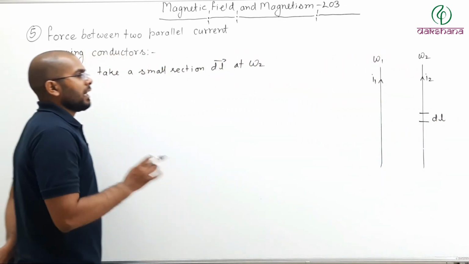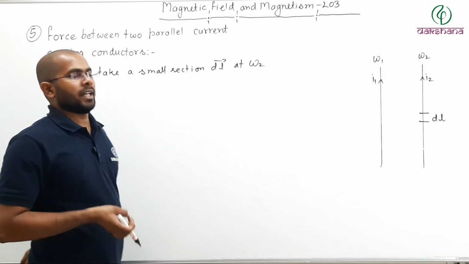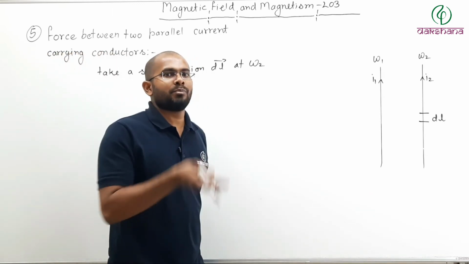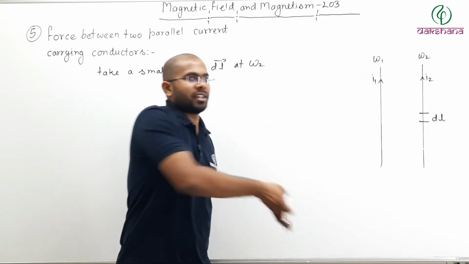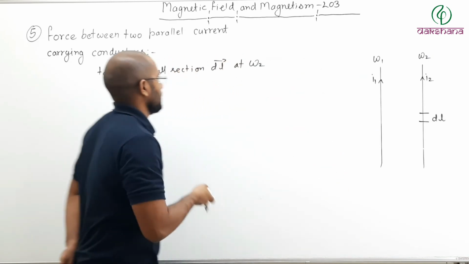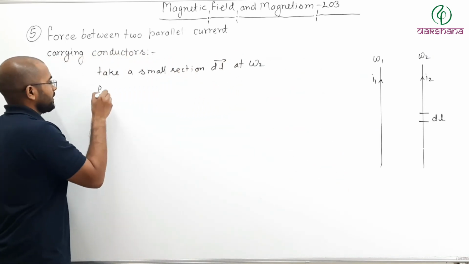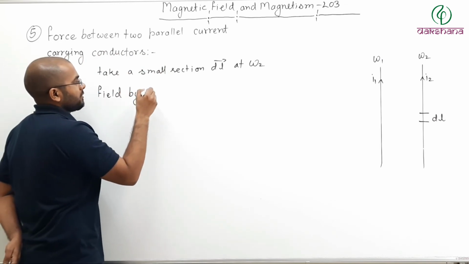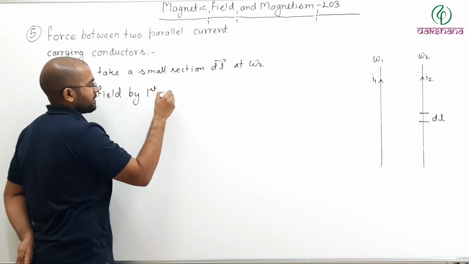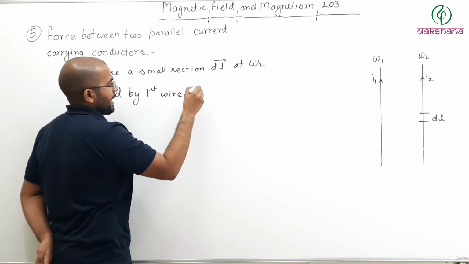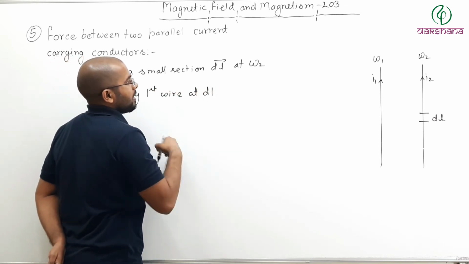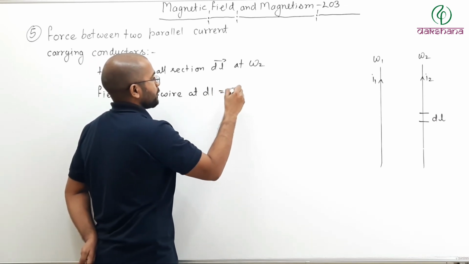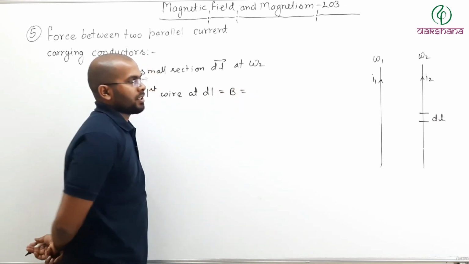Now, field produced by the first wire at the point of DL section, at DL, what will be? So, field by the first wire at DL will be how much?